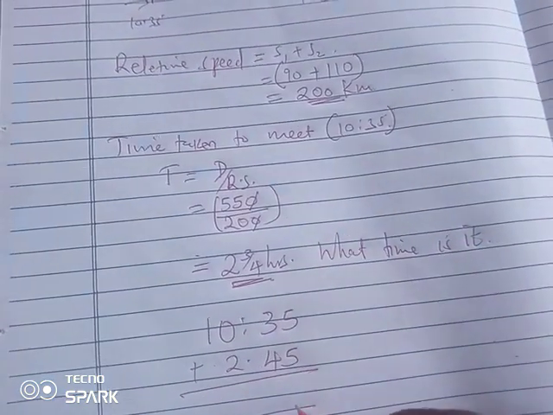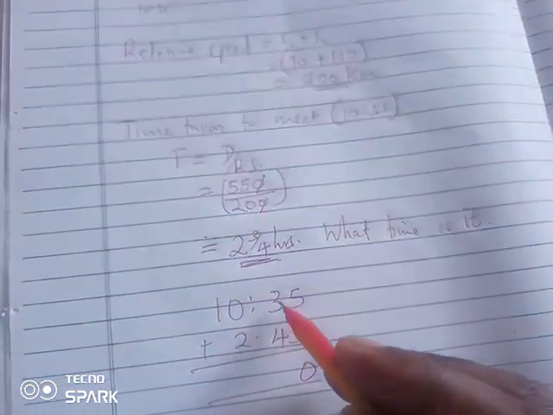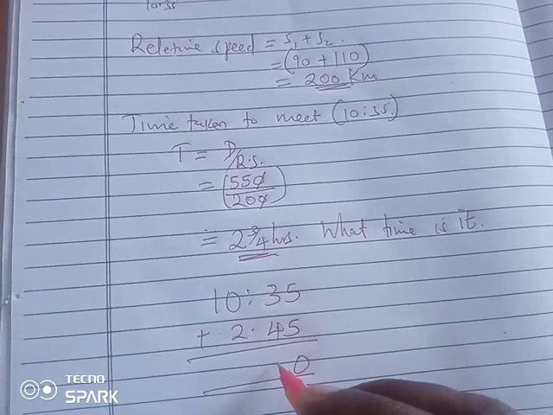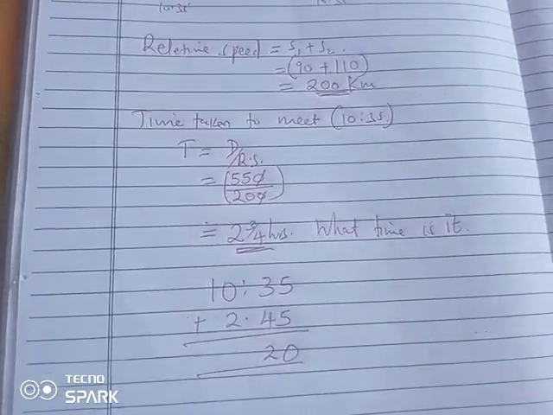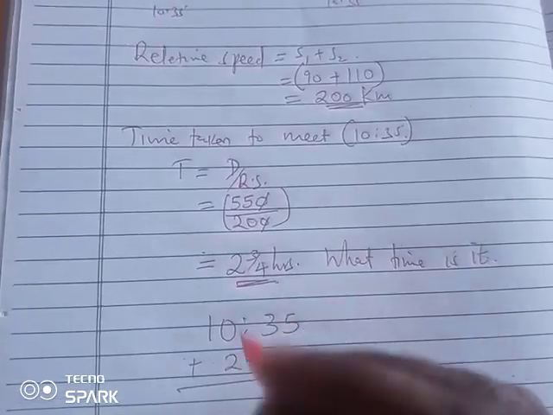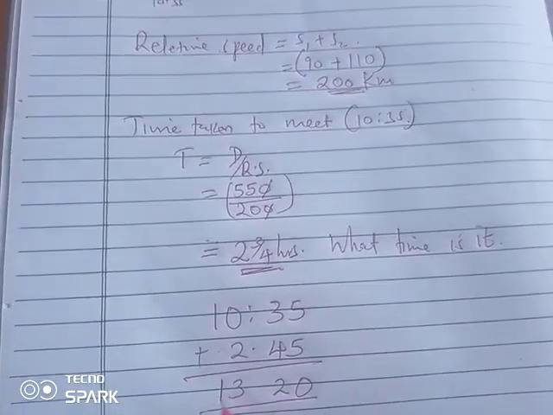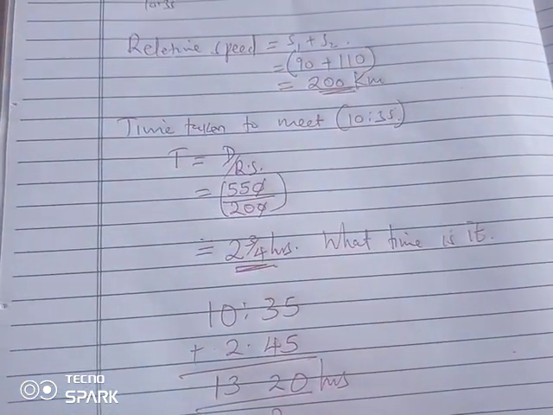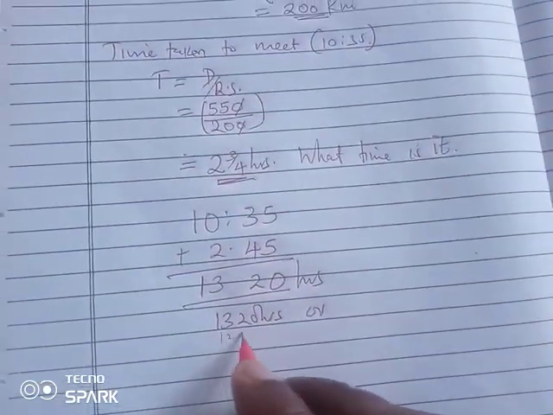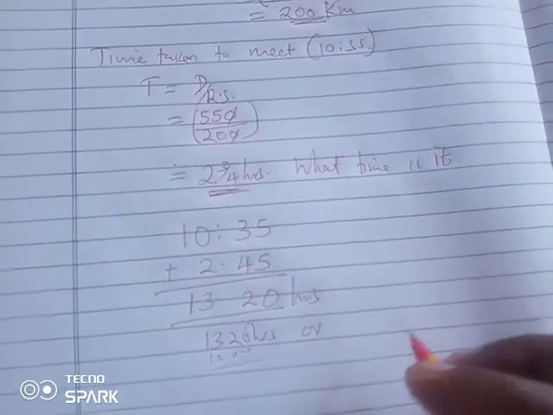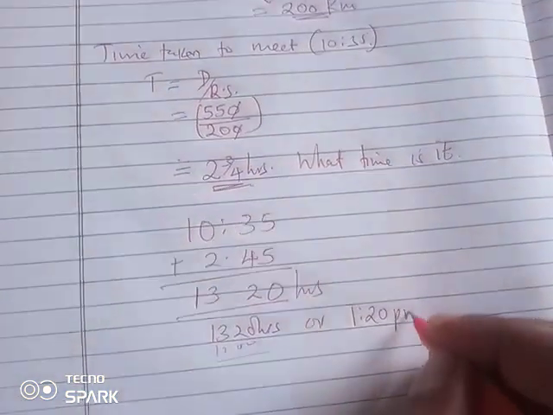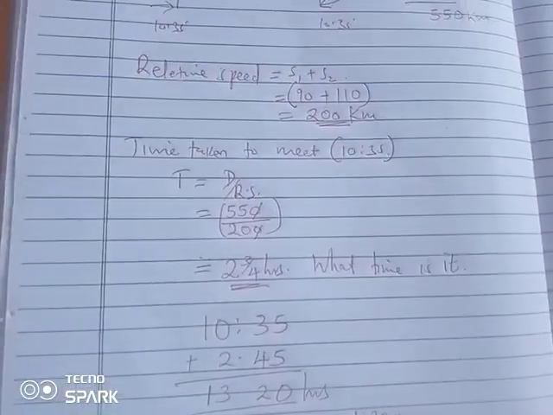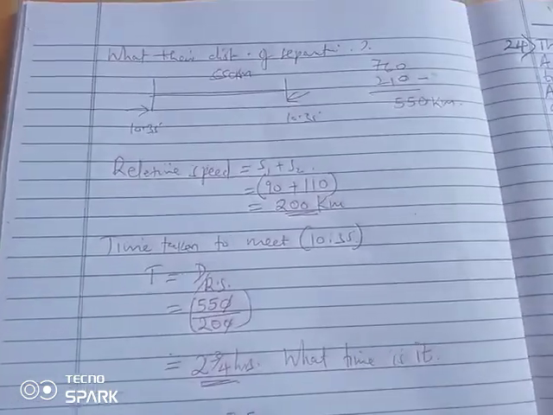So as we add this, we shall get 12:80. Of course, this is 7, 8. Because they are minutes, I'll write 20. I'm minusing 60 minutes, which is 1 hour. Bringing 1 hour this side, it shall be 1320 hours in the 24 hours clock system. Or if I minus 1200 here, what do we remain with? We shall have 1:20 p.m. So that is the meeting time, the time of the day that they met.